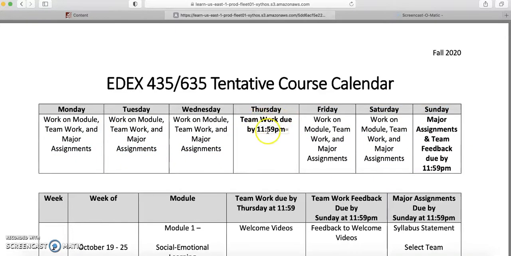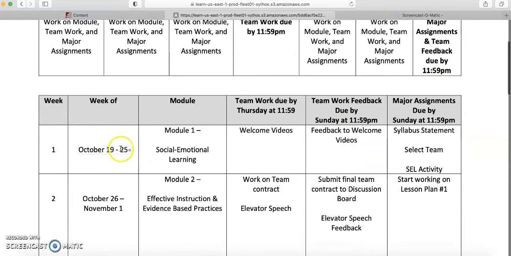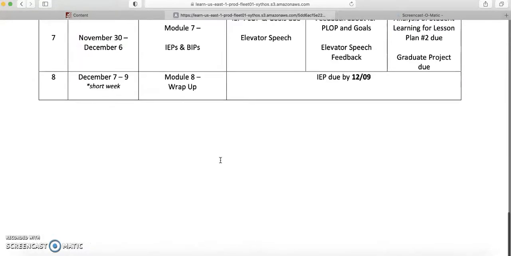You'll have teamwork due every Thursday by midnight, and you'll have major assignments and team feedback due at the end of the day on Sunday. Our calendar explains our module and what's due on each day. If you have any questions, please let me know, but here's the calendar for the whole term.